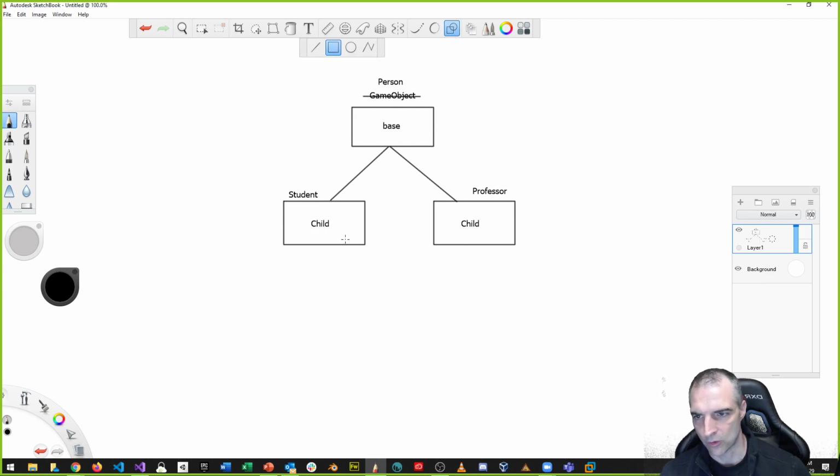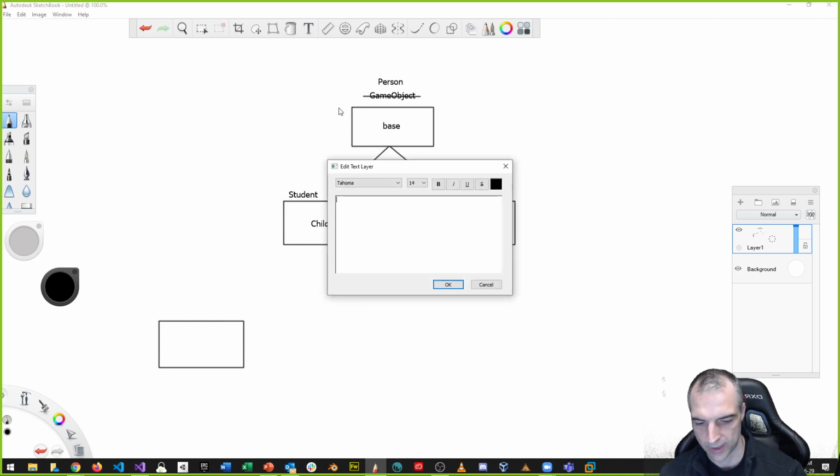You're going to learn more about this when it comes to object-oriented design later on. But I can have another child of the student child class, because the student not only is a child, but it can be a base class for another type. So let's put that in there. It is a child class, but it's also a base class, right?